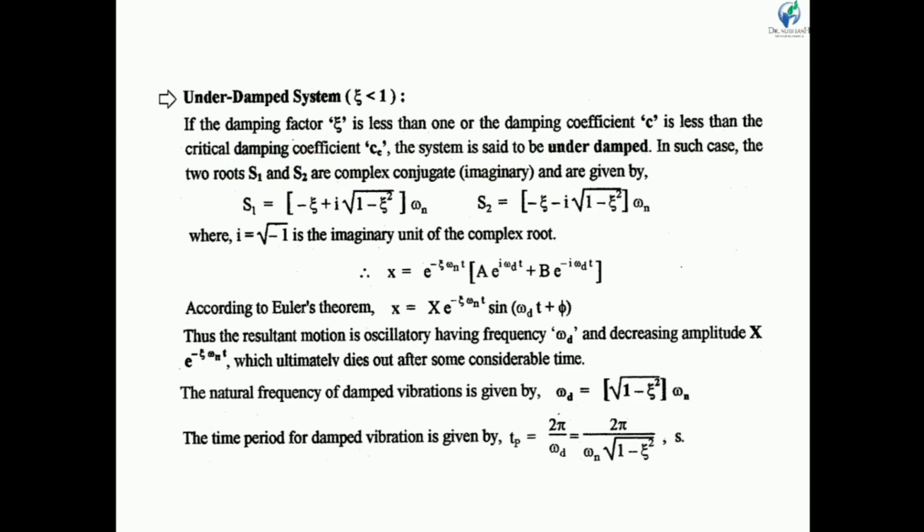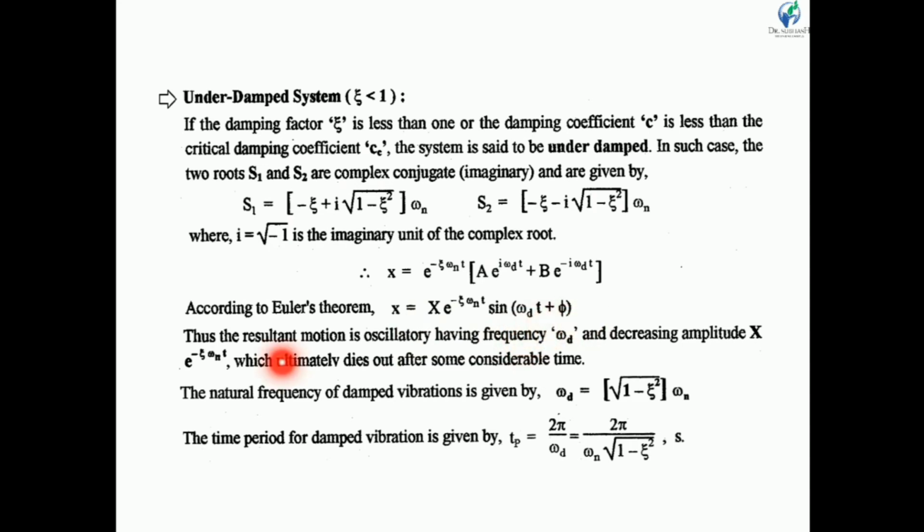In such case, the roots S1 and S2 are complex and conjugate. We can rewrite S1 as minus zeta plus i root of 1 minus zeta square, complete, into omega n. Similarly, S2 is equal to minus zeta minus i root of 1 minus zeta square, complete, into omega n. So we can rewrite the equation of motion according to Euler's theory as x is equal to X e raised to minus zeta omega n t into sine of (omega d t plus phi).